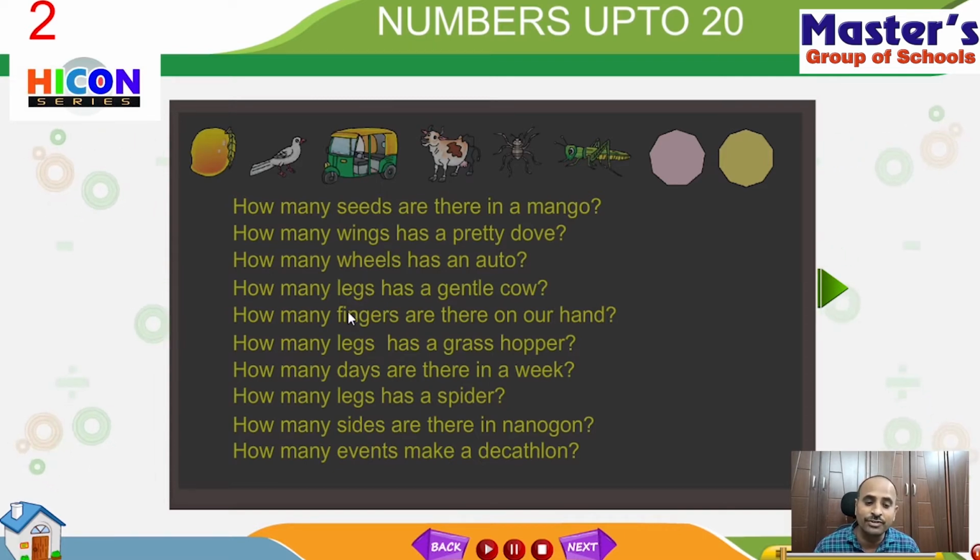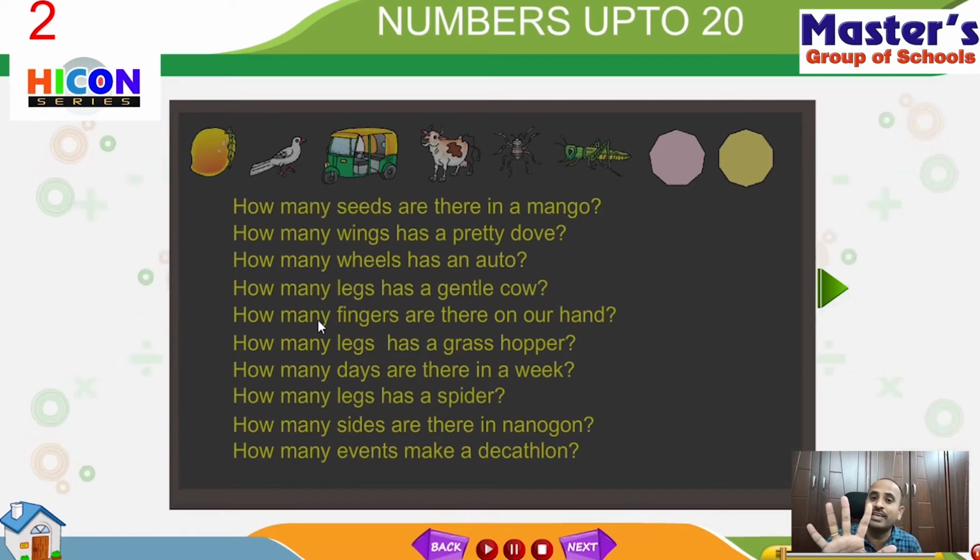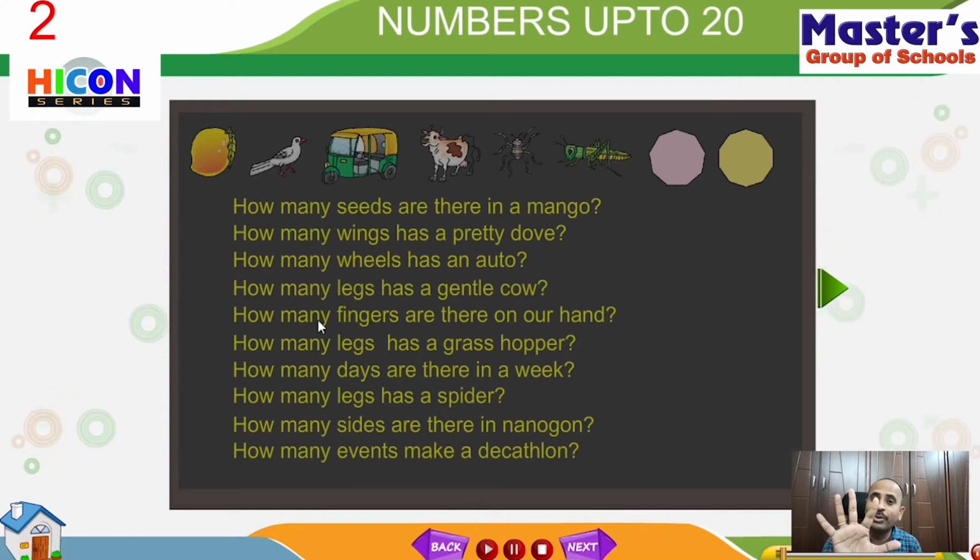Children, read the fifth question: how many fingers are there on our hand? Look at our hand. We have two hands. For each hand, how many fingers do we have? Count the fingers you have: 1, 2, 3, 4, 5. Very good. Each hand has 5 fingers. So the answer is 5 fingers.